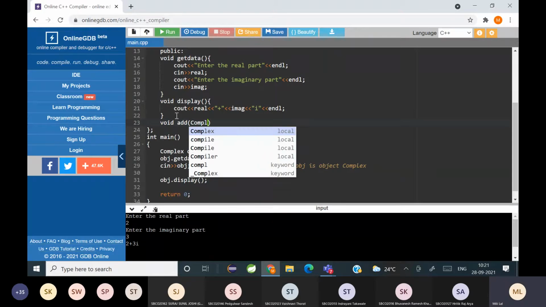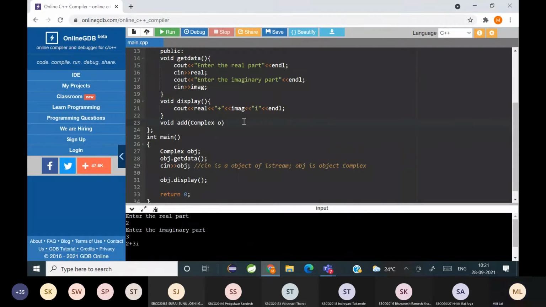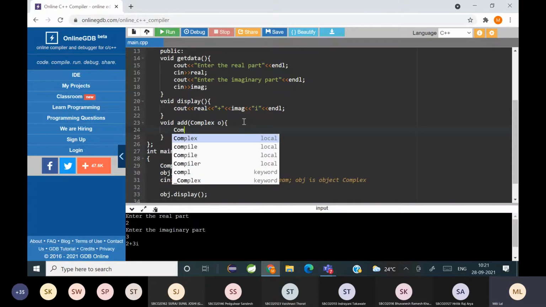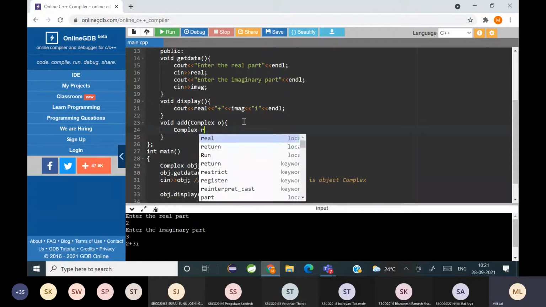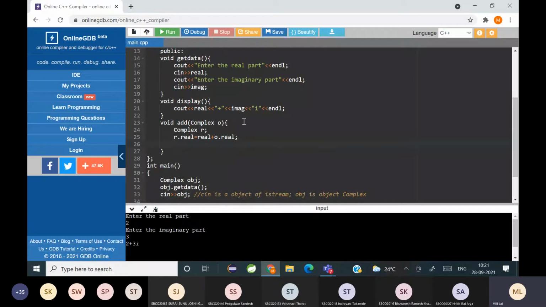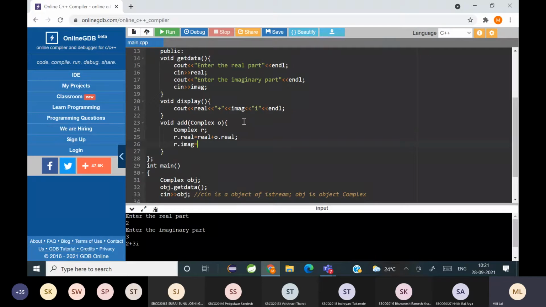In that I am passing a complex object O, and here I am writing complex result, and R dot real is equal to real plus O dot real, and R dot imaginary is equal to imaginary plus O dot imaginary.